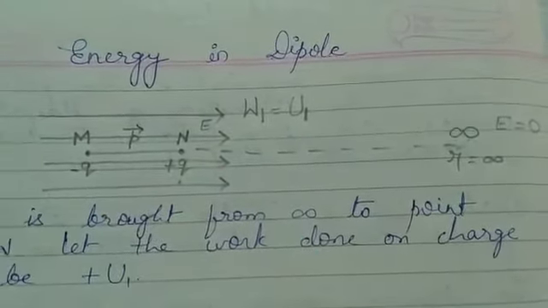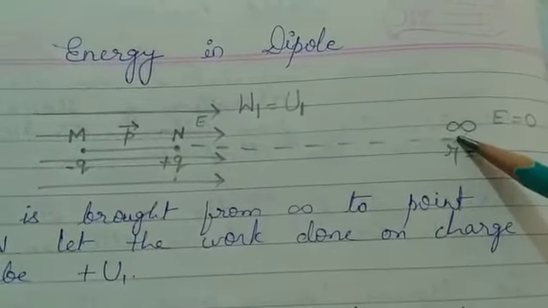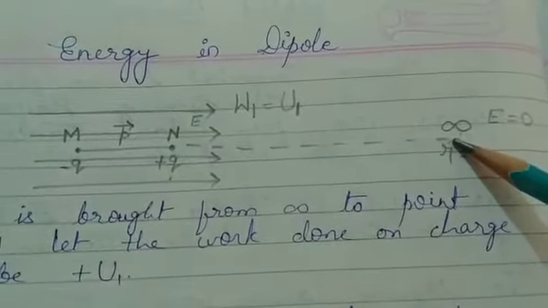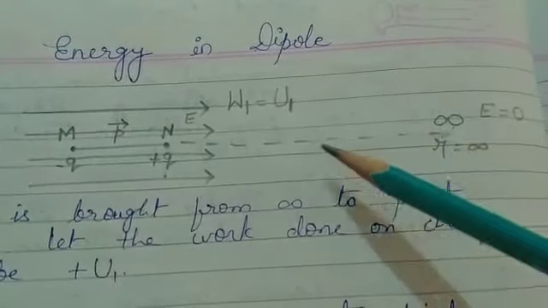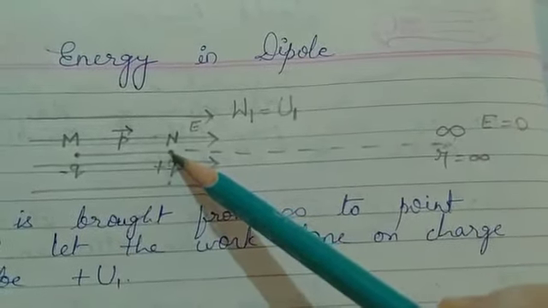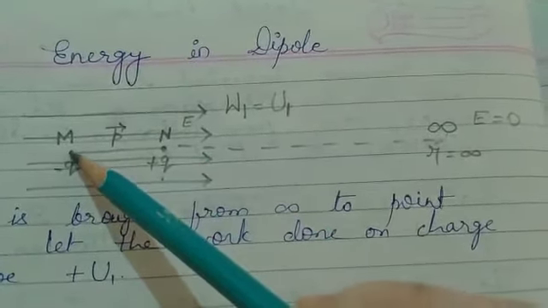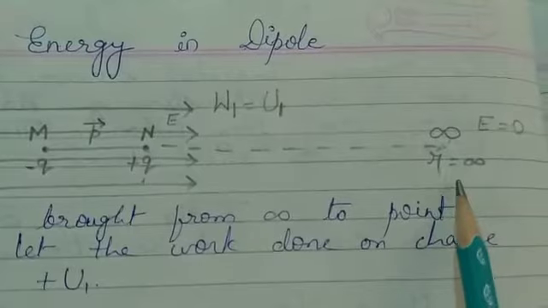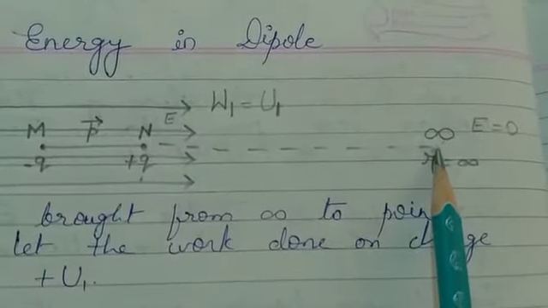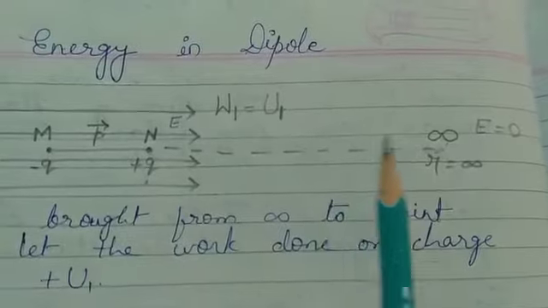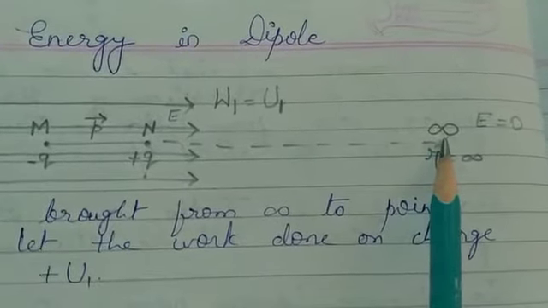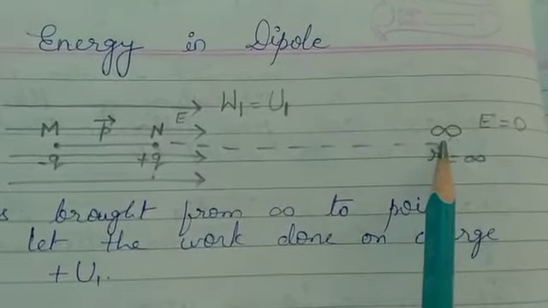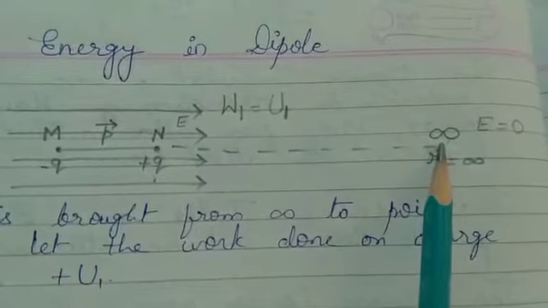So now let us consider the case of the minus q charge. Suppose now at infinity a minus q charge is there, and we have to move it from this point to point N. Yes students, the actual position of the minus q charge is M, but first we will see how much work we do in moving it from infinity to N. When we are moving the minus q charge, because this field is due to the plus q charge, and here we have a minus q charge, there will be attraction.